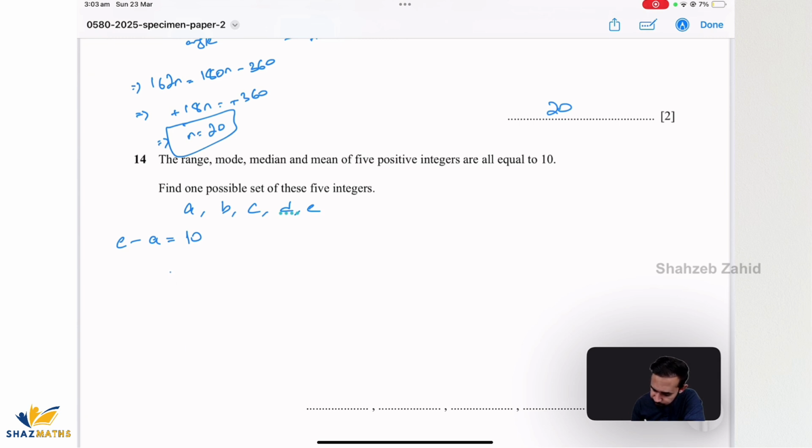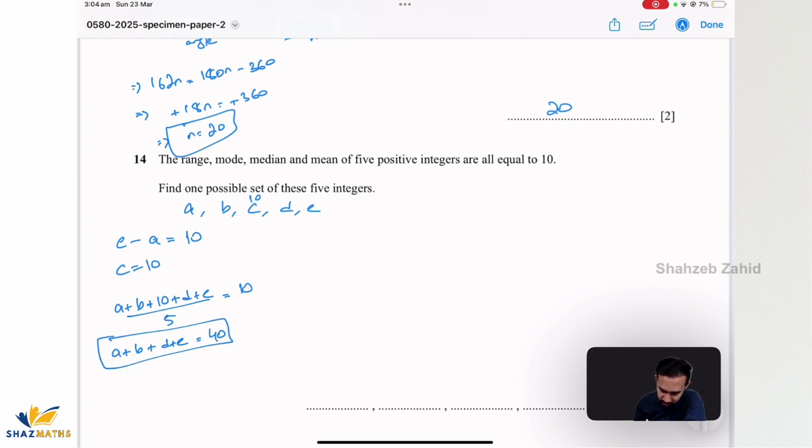Median is 10 as well. That means C is equal to 10. So this is 10 because median is the middle term, right? And then it says mean is equal to 10 as well. That means if I add all of them up, so A plus B plus C, which is 10, plus D plus E divided by 5, that's equal to 10 as well. That gives me A plus B plus D plus E equals 50 minus 10, which is 40.